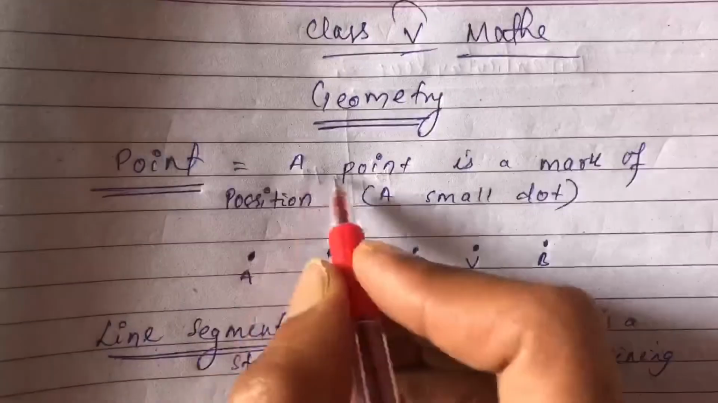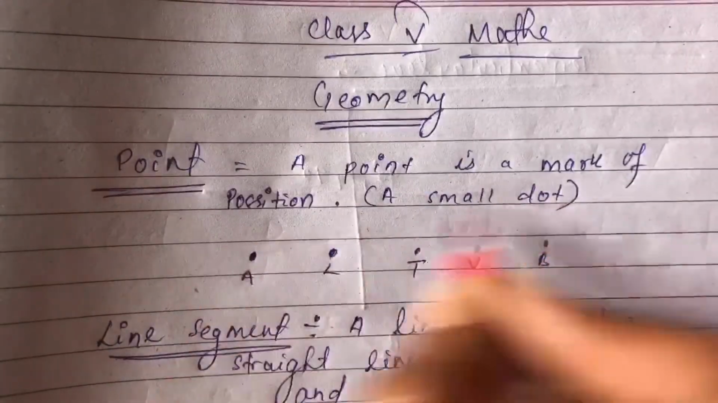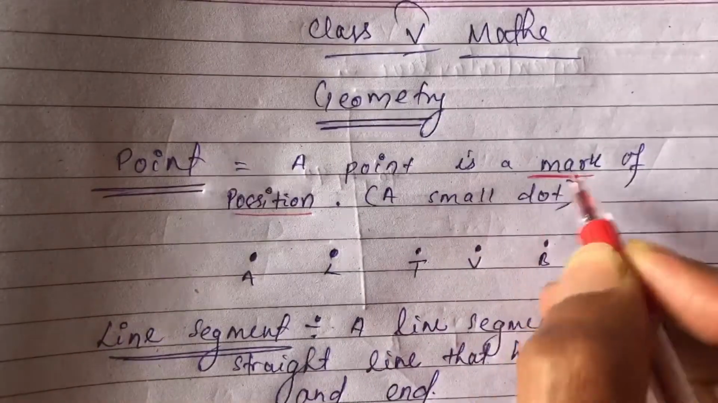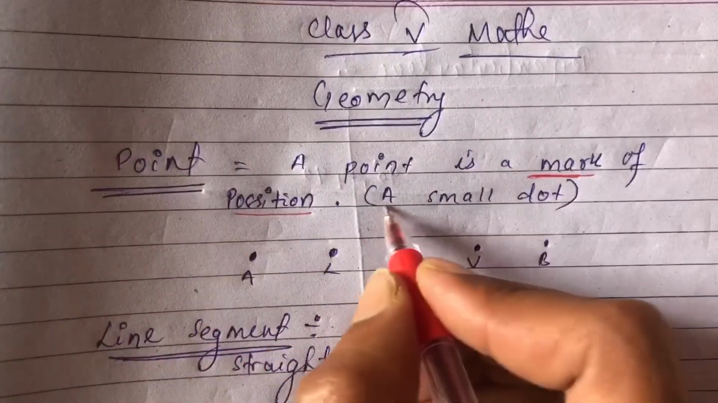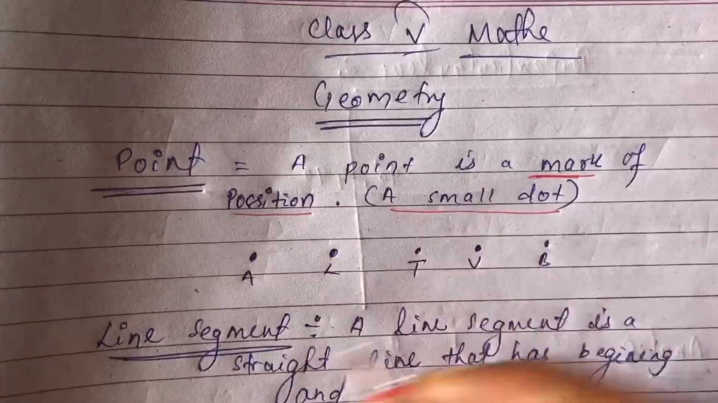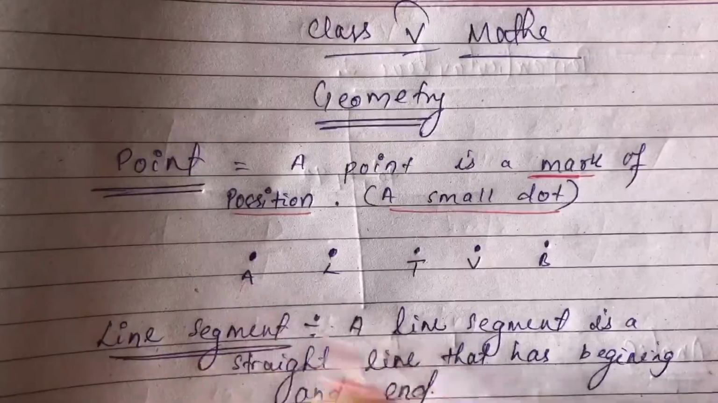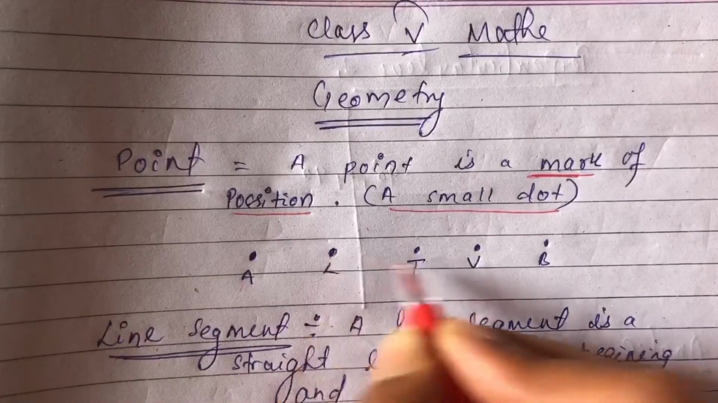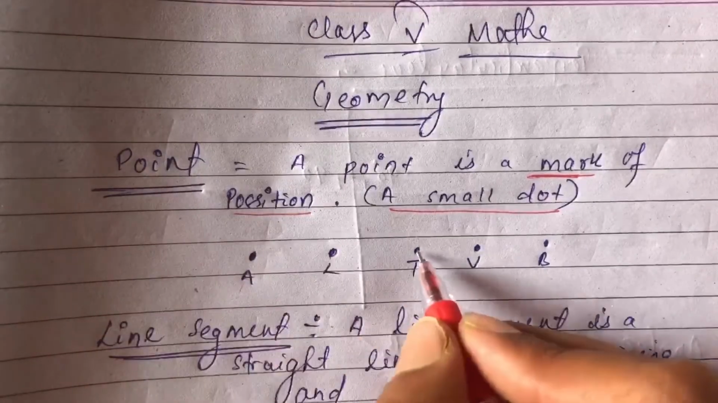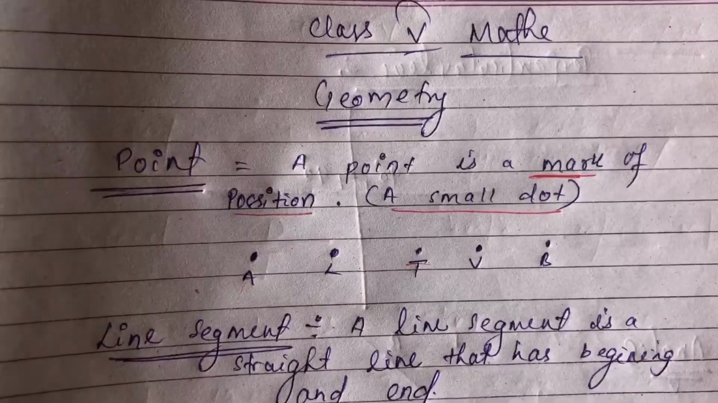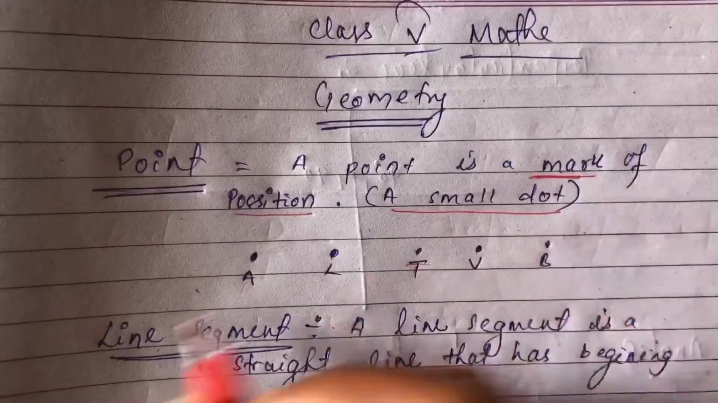So a point is a mark of position. You remember that, a point is a mark of a position, or you can say a small dot. I have drawn a small dot, and I have named that dot A. This is the dot, so this is a point, and I have named that point. So a point is a mark of position.